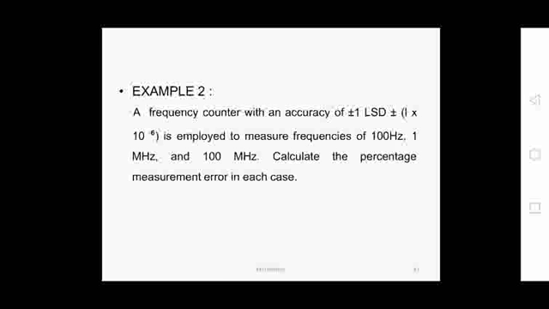A frequency counter with an accuracy specification of plus or minus 1 LSD, that is your gate count, and plus or minus 1 into 10 to the power of minus 6, which is your time base error, is employed to measure frequencies: first case 100 hertz, second case 1 megahertz, and third case 100 megahertz. Now calculate the percentage measurement error in each case. So write down this question.